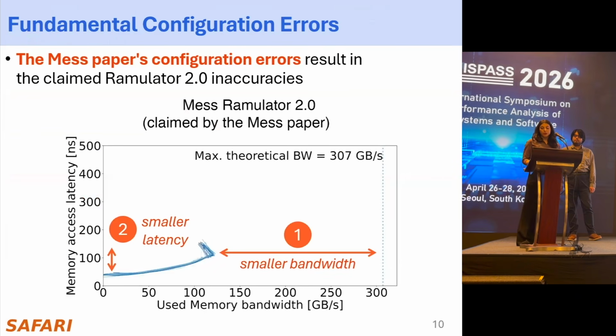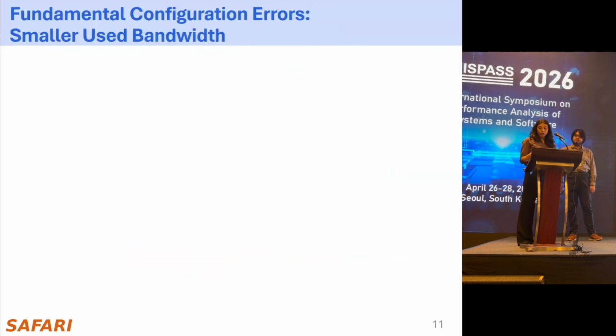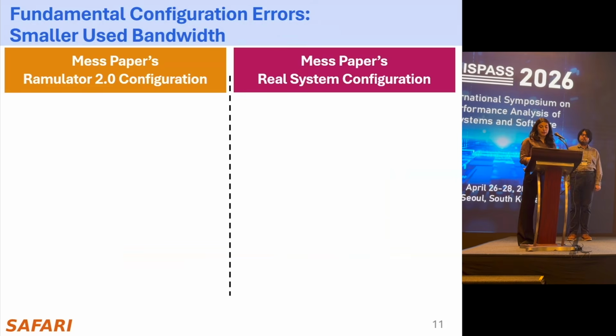The MESS paper's configuration errors result in the claimed inaccuracies, and now we will describe how they lead to smaller used bandwidth and smaller latency. First, the smaller used bandwidth results are caused by the difference in number of channels available in simulation and in real system evaluations.